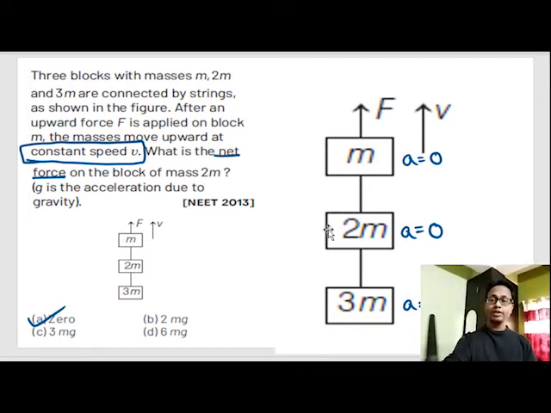Whenever a body is moving with constant velocity, always remember the net acceleration is equal to 0, until and unless the body changes its mass. Whenever a body is moving with constant velocity, first check if its mass is constant. In 99% of the cases, the mass will be constant. And if mass is constant, that means net force on that body is equal to 0. Acceleration 0, check for mass. If change in mass is also 0, that means force is equal to 0. Or else, see if mass is changing. If mass is changing, as in the rocket case, that means there will be some force.